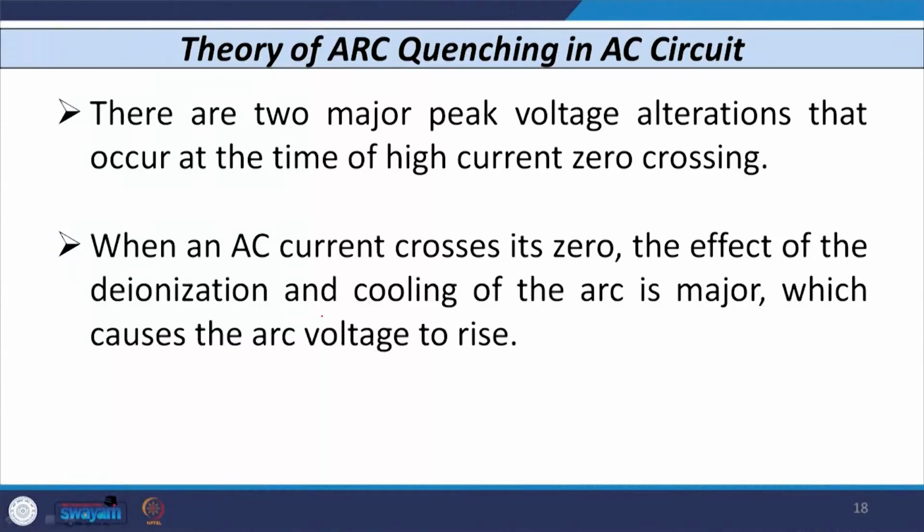Now, there are two major peak voltage alterations that can occur at the time of zero crossing, and this is not a simple current zero crossing, it is a high current zero crossing. That is why some switching operation or some peak voltage is available. In any AC circuit, whenever current crosses 0, the effect of deionization or cooling of the arc is major, which causes the arc voltage to increase.